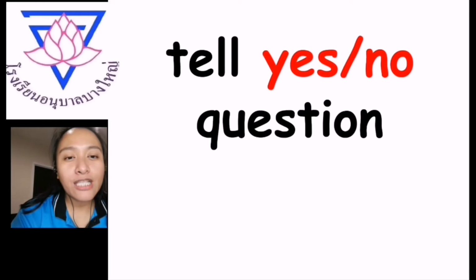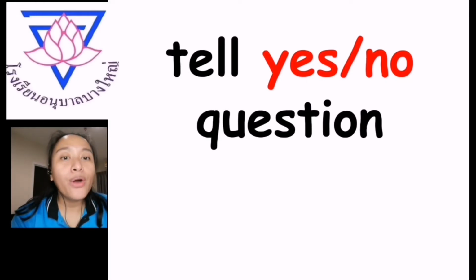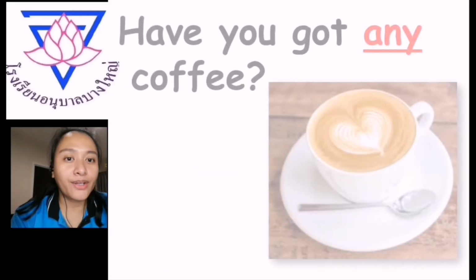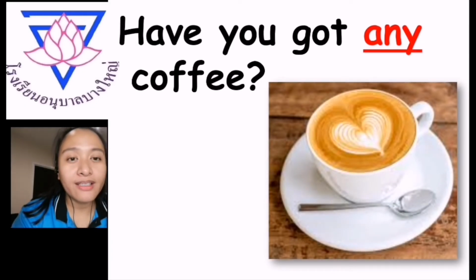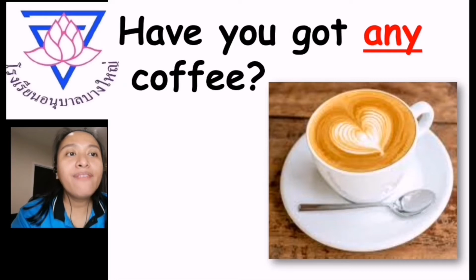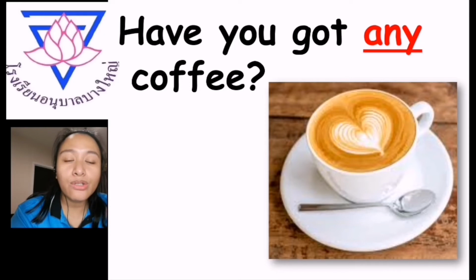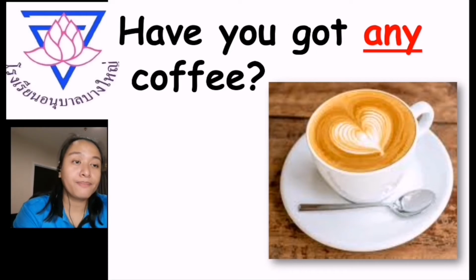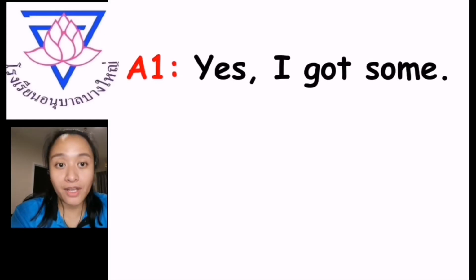Now let's proceed to the structure. It tells a yes or no question. So this is the question: Have you got any coffee? Any is used for negative sentences. We don't know if that person has coffee or doesn't have coffee. So the answer will depend on whether there is coffee.